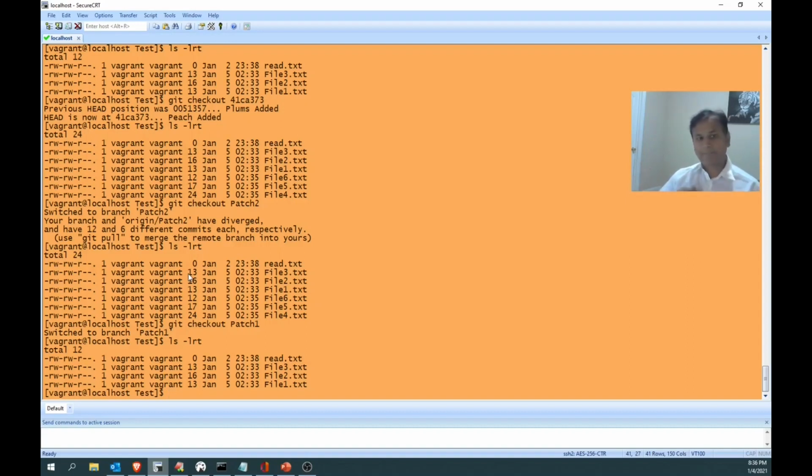So I hope I tried my level best to explain the purpose of merge and rebase, which you have to choose based on your project requirement, right? When multiple people are working on it, you can fetch different branches to your local repository. From there you can do this slicing and dicing.